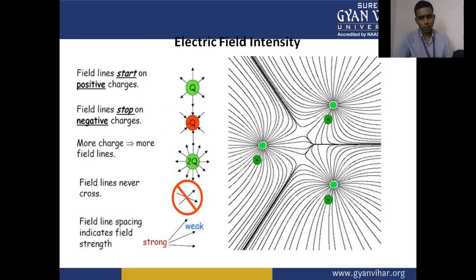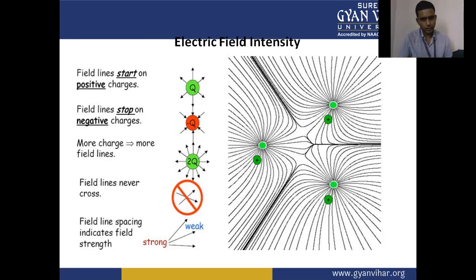Some points related to the electric field intensity: field lines start on the positive charges. In the electrostatic case, the electric field is directed from positive to negative. So field lines start on the positive charges, and field lines stop on the negative charges. More charges, more fields.